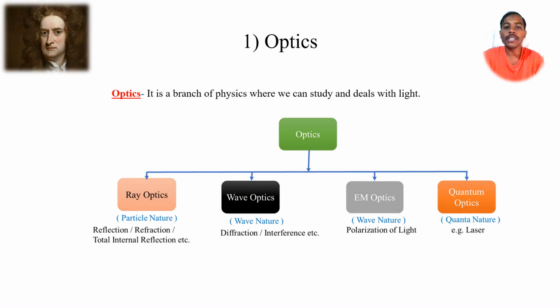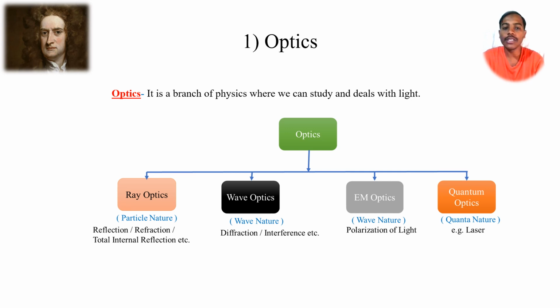Optics is a branch of physics where we study and deal with light. In the 17th century, scientists had a debate about whether light behaves like a particle or like a wave. Based on the nature of light, optics is divided into four types.